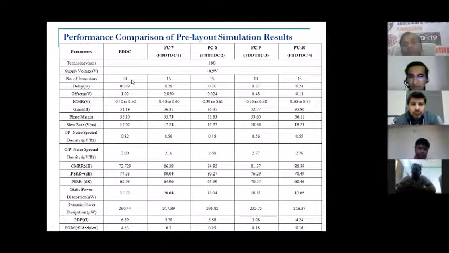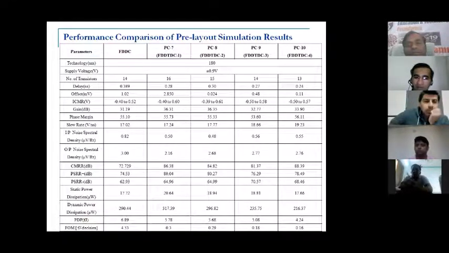If we compare the number of transistors, delay, offset voltage, phase margin, input noise spectral density, output, PSRR, dynamic power dissipation, and PDP, we can find out that FDDTDC4 is a more superior design as far as the FDDC, fully differential dynamic comparator, and a double tail dynamic comparator are concerned. In this proposed circuitry, we have used the concept of both fully differential as well as the double tail dynamic comparator.